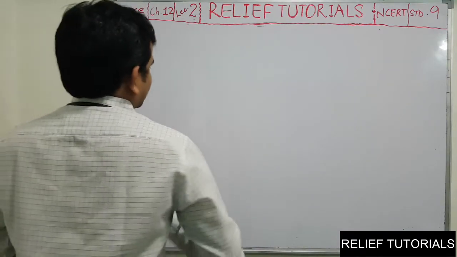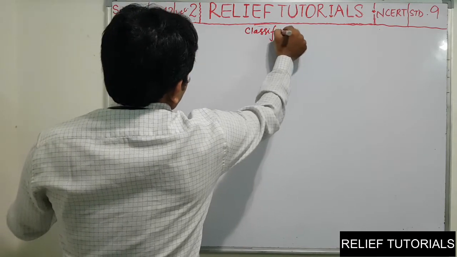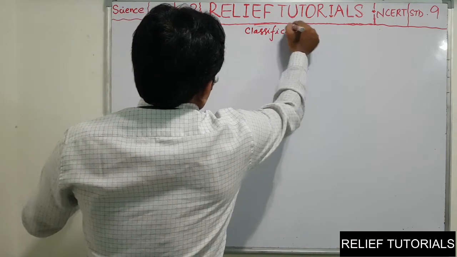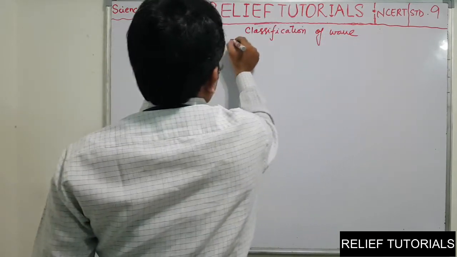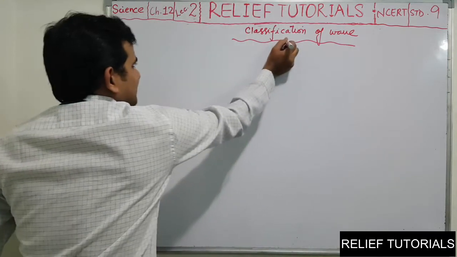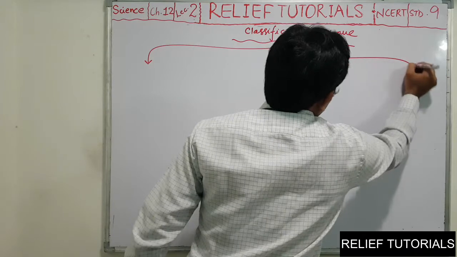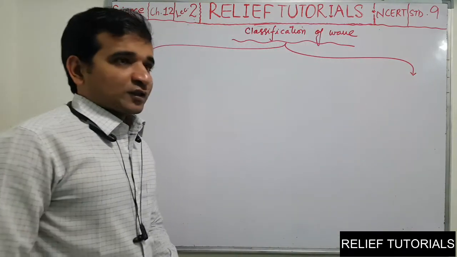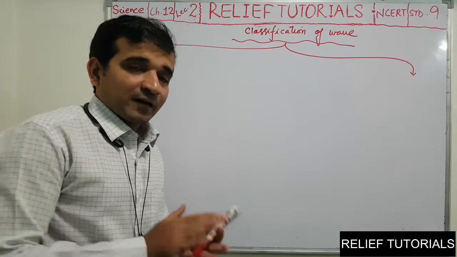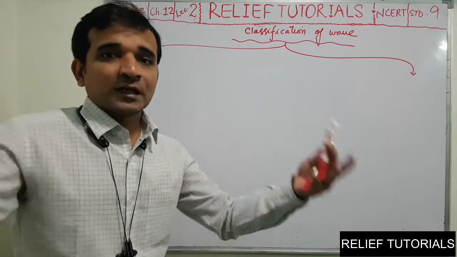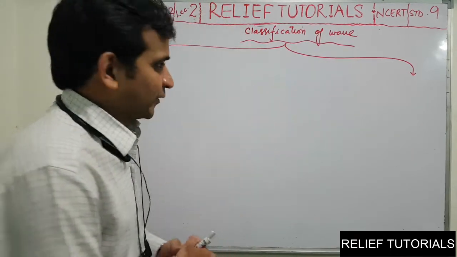Waves can be classified. The next topic is about classification of wave. Wave can be classified in two ways. I am not saying there are two types of waves. I am saying waves can be classified in two ways. There are more types of waves actually, but waves can be classified in two ways.